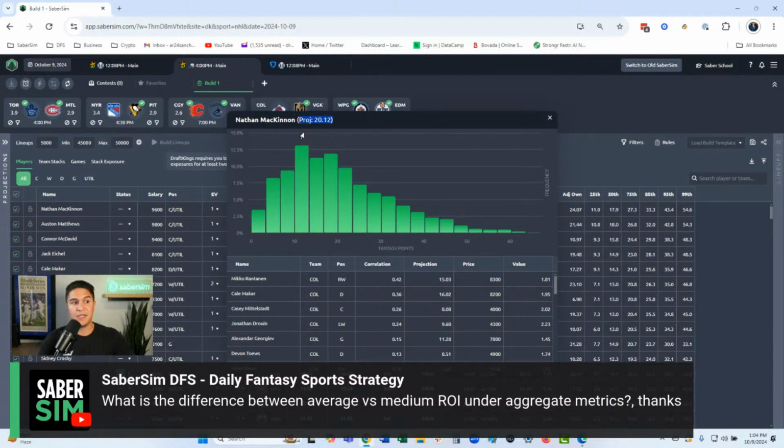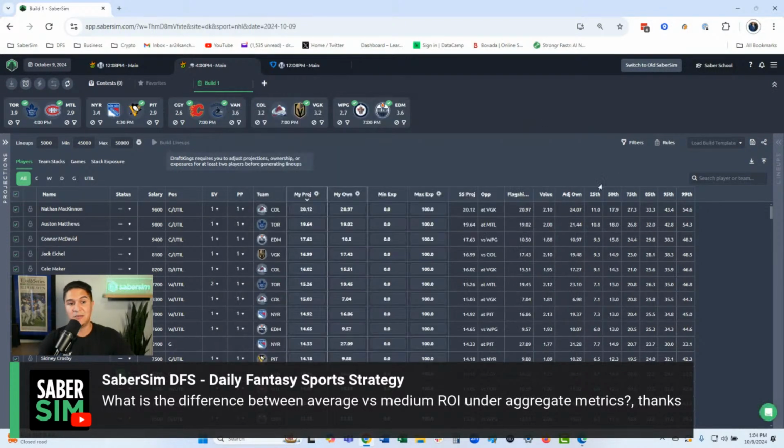Well, what can happen here is you see how this histogram has a big tail to the right, where there are a number of 1% outcomes where he gets almost 50 points, right? That is pulling his distribution to the right. So what you can use is the median, which is if I just listed these all out from 1 to 5,000, what outcome is 2500th, and that is your median, and that is displayed by the 50th percentile.